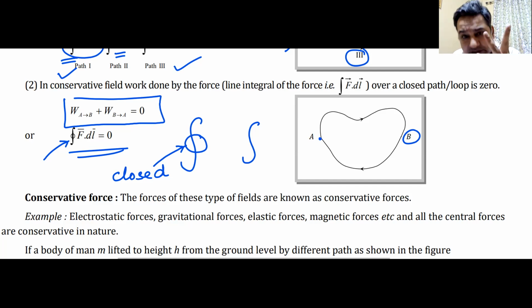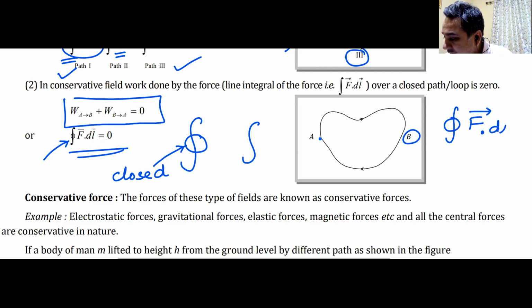How do you say it? You must be knowing the right way of saying this. So you write it like this: gola integral f dot dl. It is written in the form of dl. You can write it in the form of dr also, equal to 0. That is how you express it mathematically.